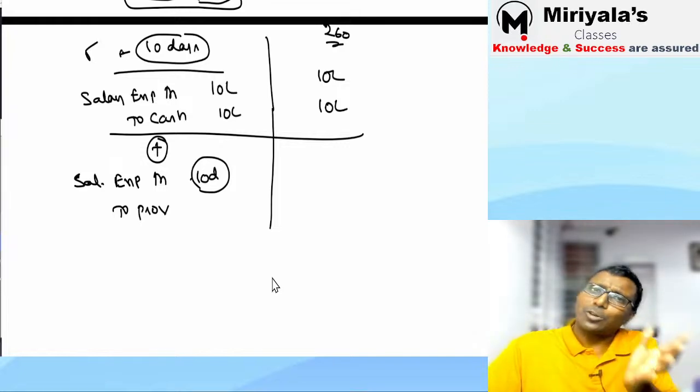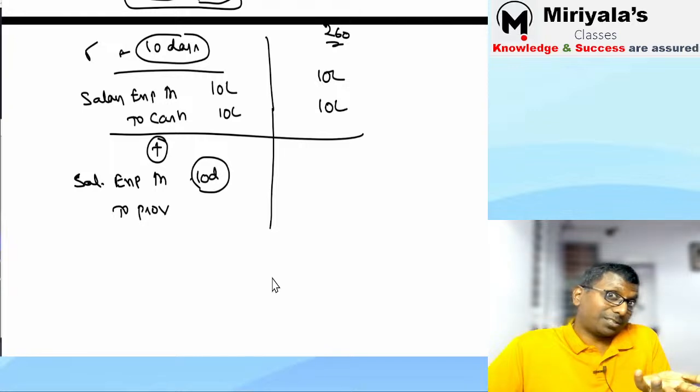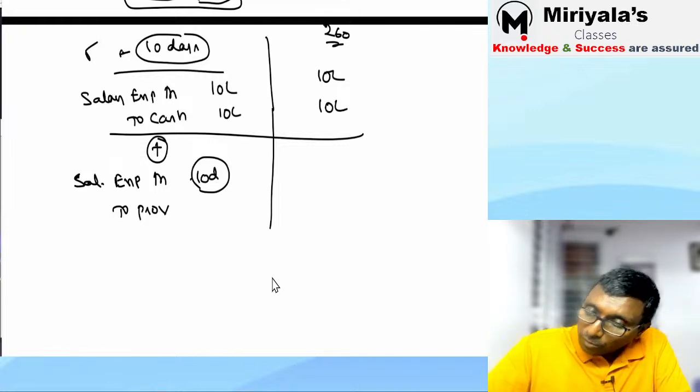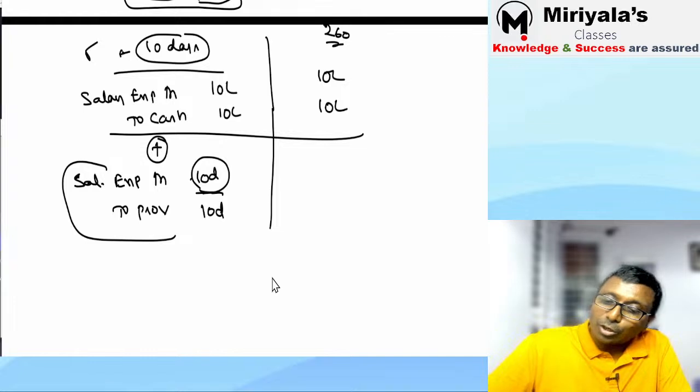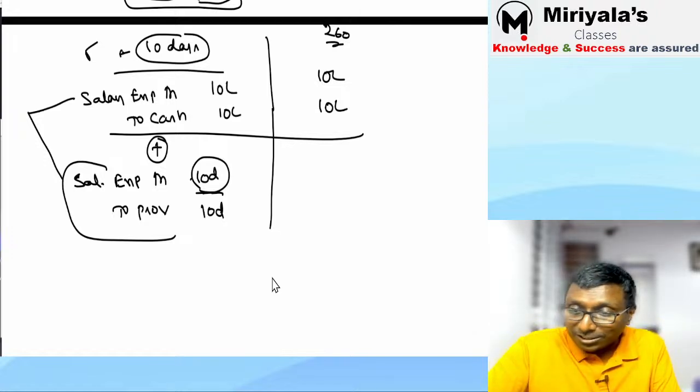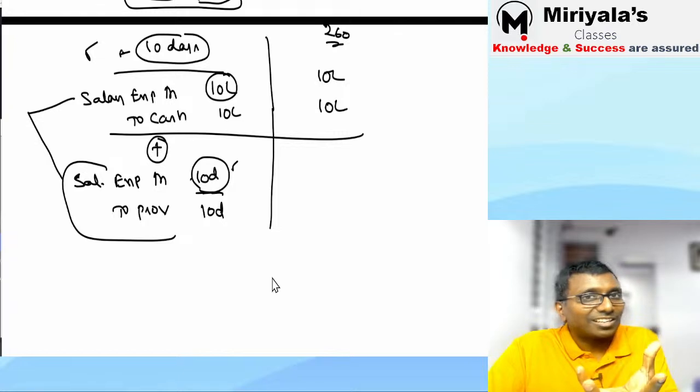So, really, is it possible for you to enjoy 30 plus 10, 40 days? May be possible, may not be possible. Assume it is possible. How many days possible? 10 days possible. Then you make a provision here for 10 days of salary. So now salary expenditure is debited on the top, and also debited down. So this is for 365 days: 300 days of salary plus 10 days of extra salary. Correct? So the current year's expenditure in the P&L is going up.